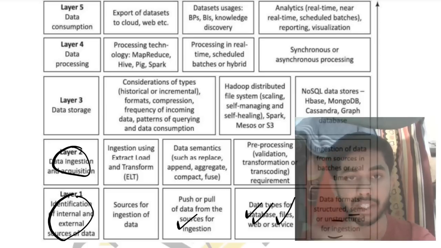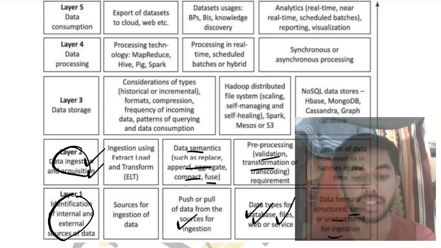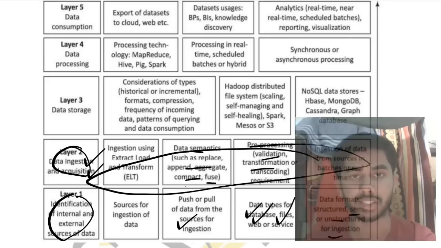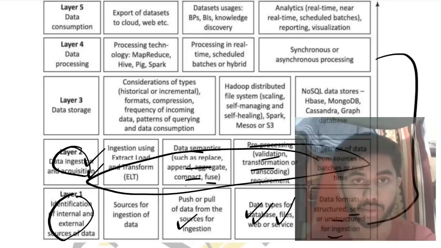Once you have got the data, you will be starting to process it. Before processing, you need to do the ingestion and acquisition, which means you will be removing the unwanted data and keeping only the relevant data. Okay, for example, data semantics, replace, aggregate and append, and you will be validating it, transforming it and so on. These are the terms which you have to mention in the answer script, and this architecture you have to make as a diagram only.